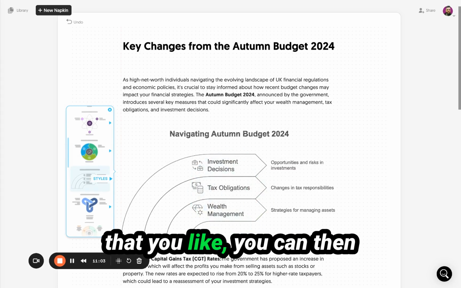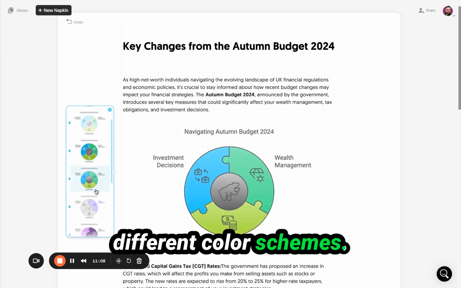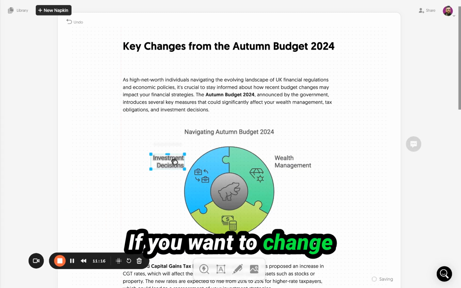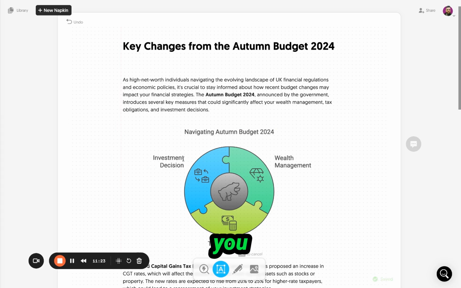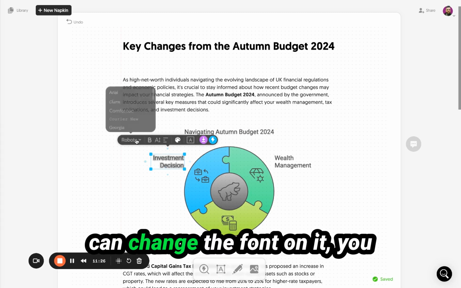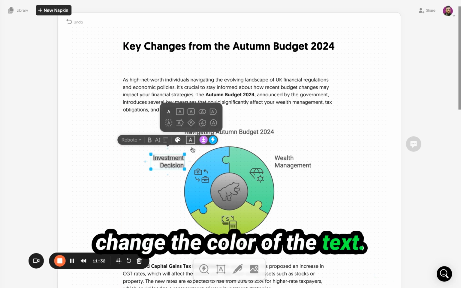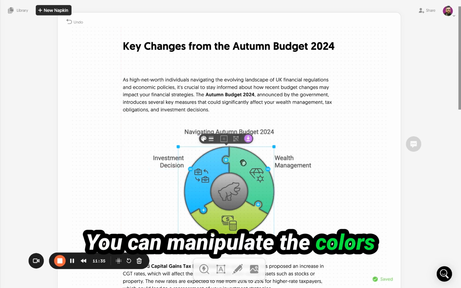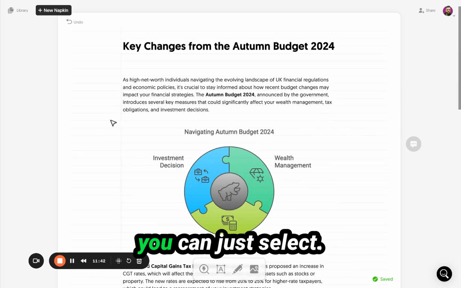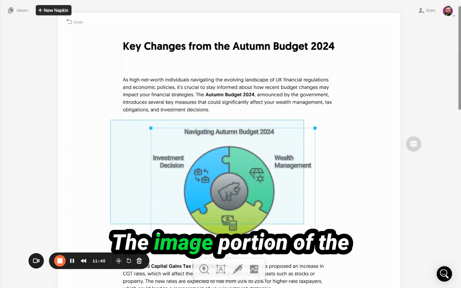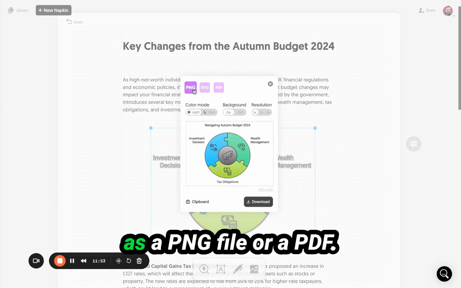And once you find one that you like, you can then go into styles, and there's more options in terms of different color schemes. If you want to change the text on there, you can change the text, change the font on it, change the bold types, change the color of the text. There's all sorts you can do with it. You can manipulate the colors of the main image here. Or if you're just happy with the image, you can just select the image portion of the document and then download that onto your system as a PNG file or a PDF.